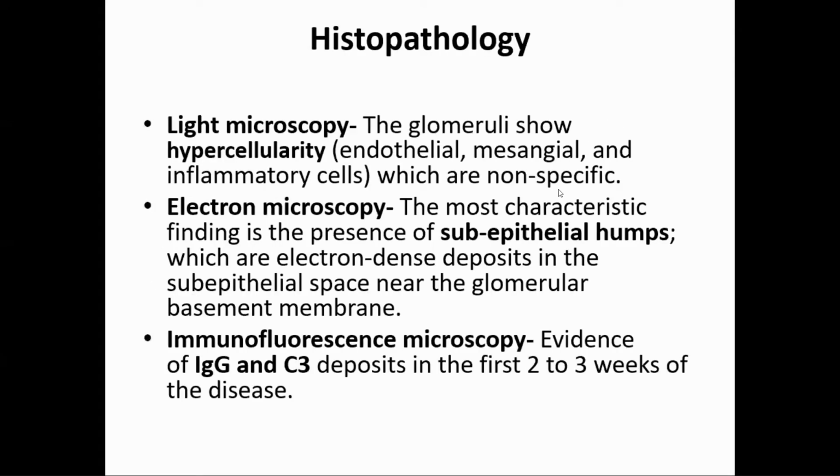And if we evaluate, normally we don't do histopathological evaluation, we don't take a biopsy for PSGN, we manage the patient conservatively, but sometimes there are certain indications for biopsy in which we just take a core biopsy, needle biopsy. We don't take out the kidney or something like that. We just take, just like bone marrow biopsy, we do a core biopsy of the kidney. So what will we see in light microscopy? Light microscopy means the usual microscopy we do in the lab. The glomeruli may basically show hypercellularity.